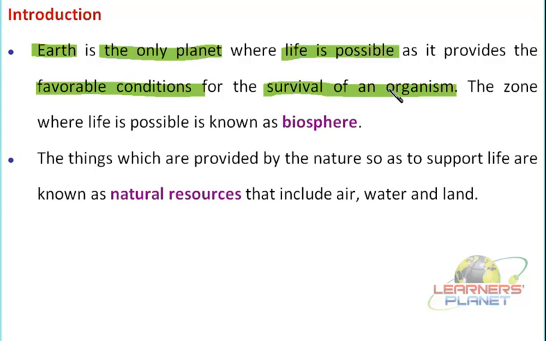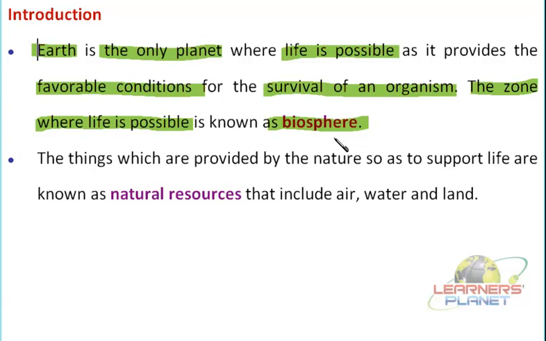A population of an organism can be maintained in that particular zone. Such a zone where life is possible is known as the biosphere. Bio, of course, is related to living. So this is basically supporting the living world on this particular planet.